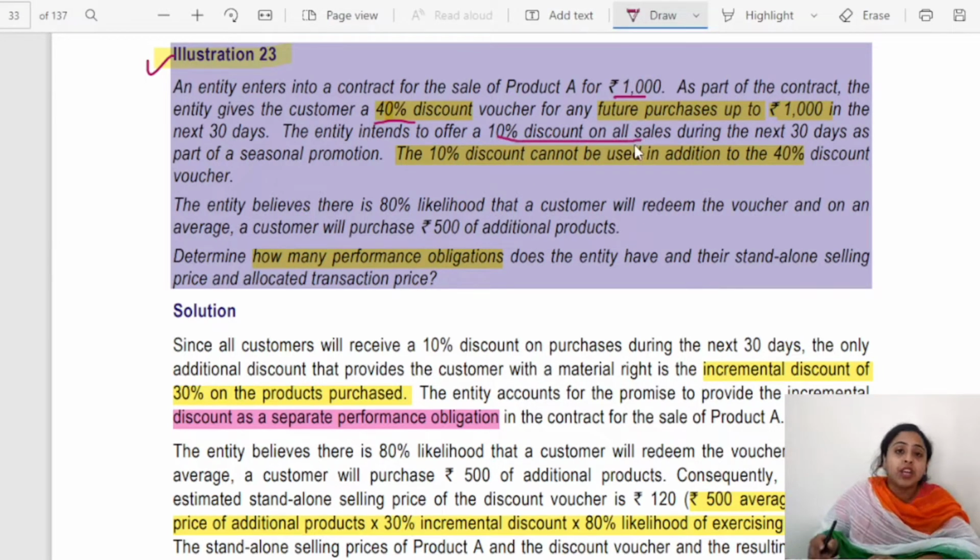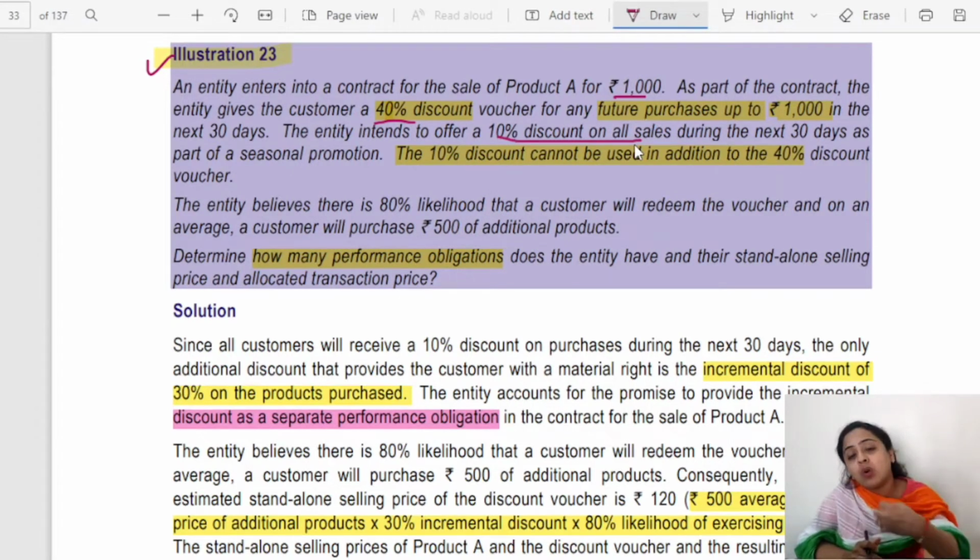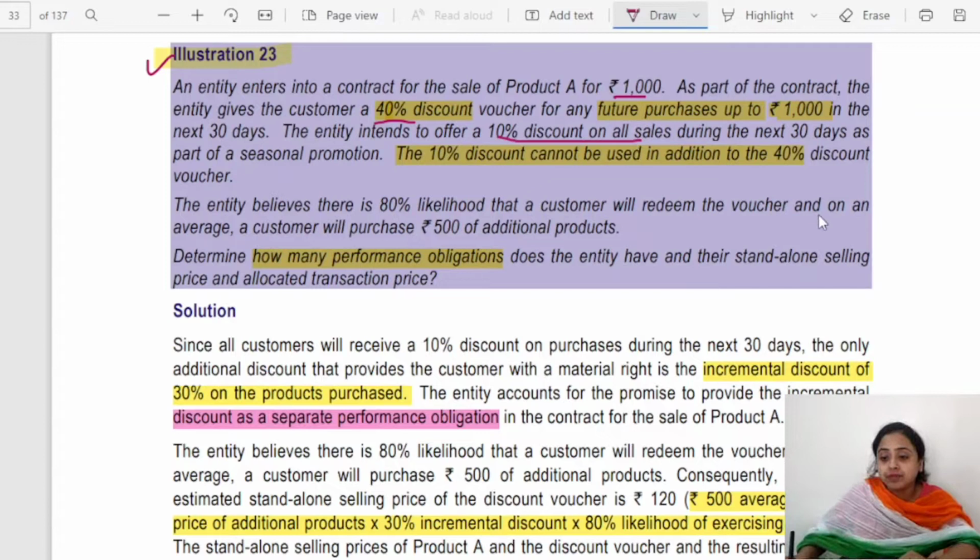See, very important: you record the additional discount only if it is additional, only if it is other than the normal. If 10% is being given to all the members and 40% is given for this purchase, then only 30% is extra. 10% was generally given to all the buyers in the next 30 days as part of a seasonal promotion. The 10% discount cannot be used in addition to the 40% discount.